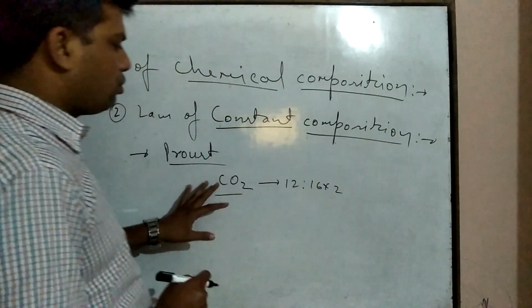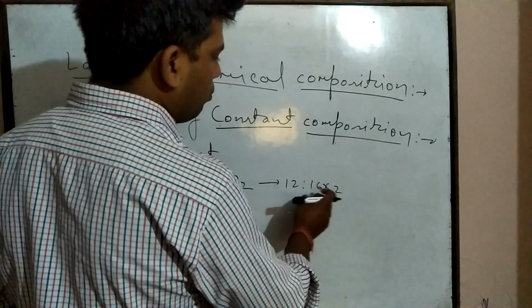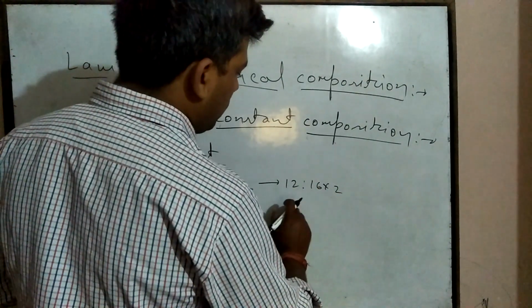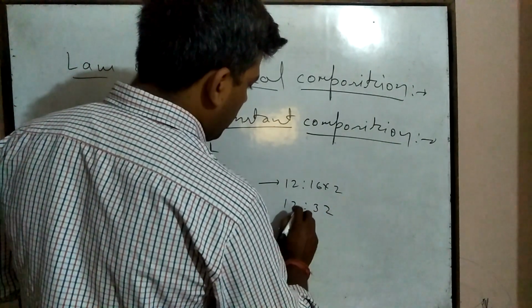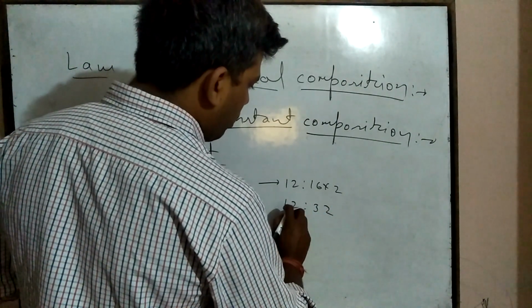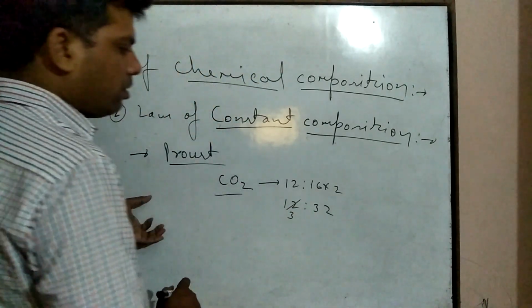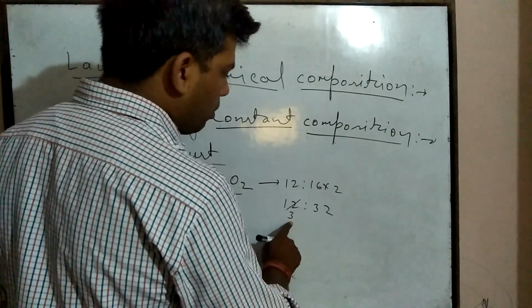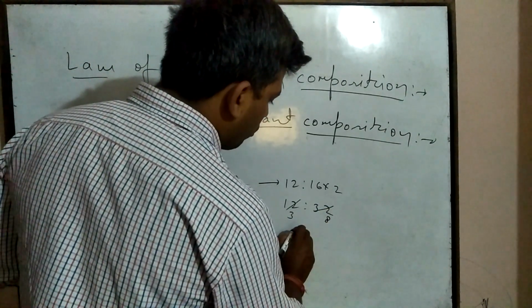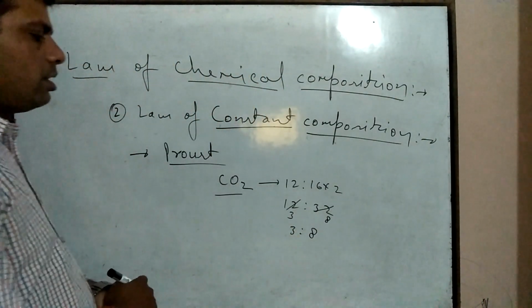Atomic mass of carbon is 12 and atomic mass of oxygen is 16. 12 ratio 16 into 2 is equal to 12 ratio 32. If this ratio is divided by 4, 4 times 3 is 12 and 4 times 8 is 32, so it will be 3 ratio 8.